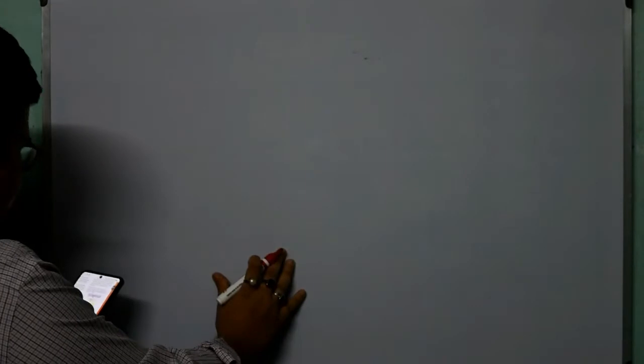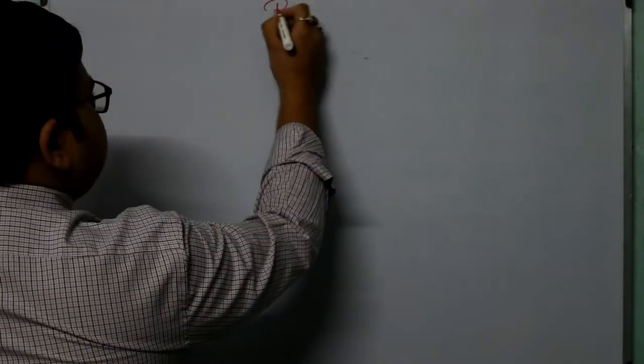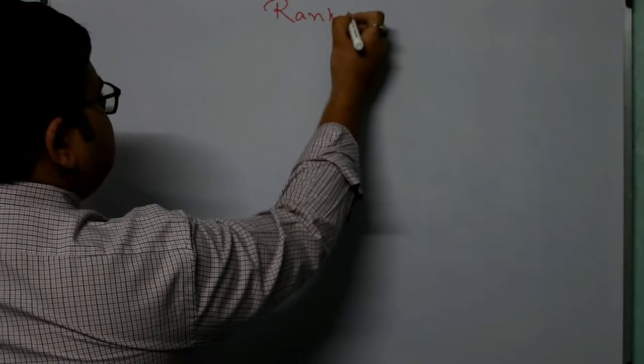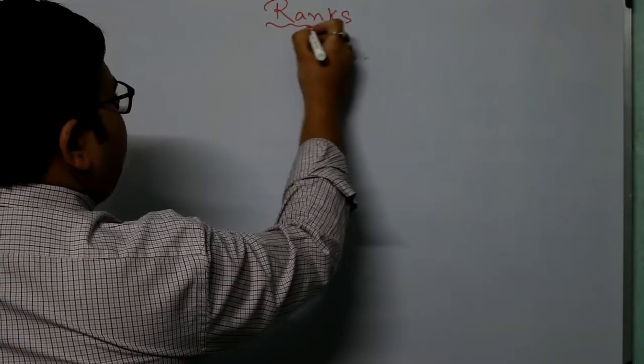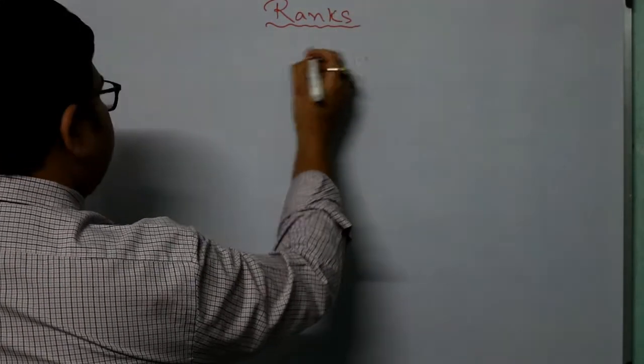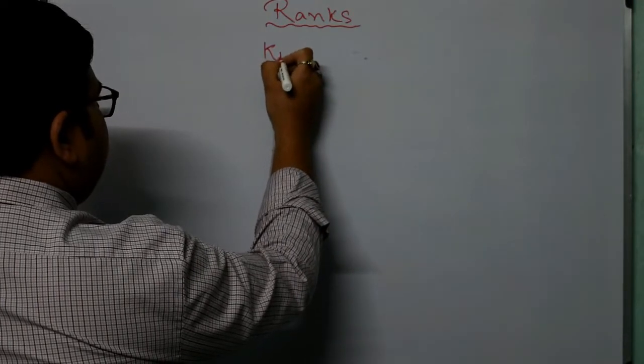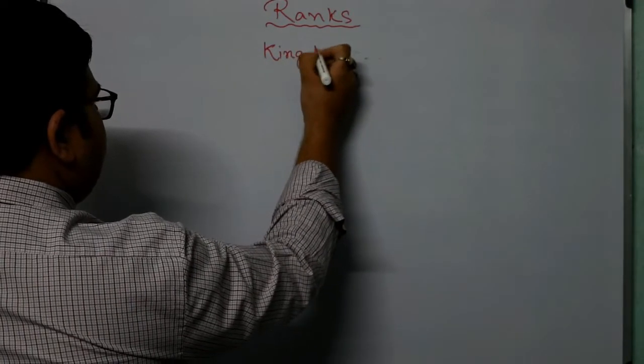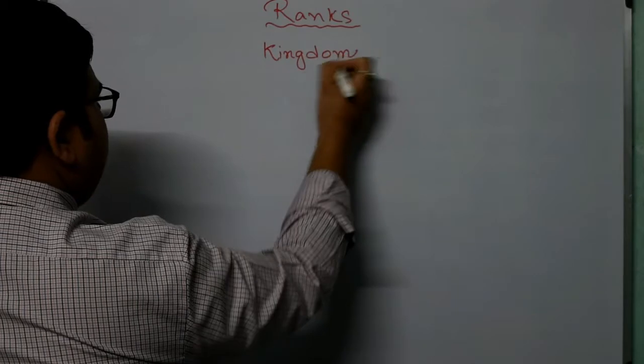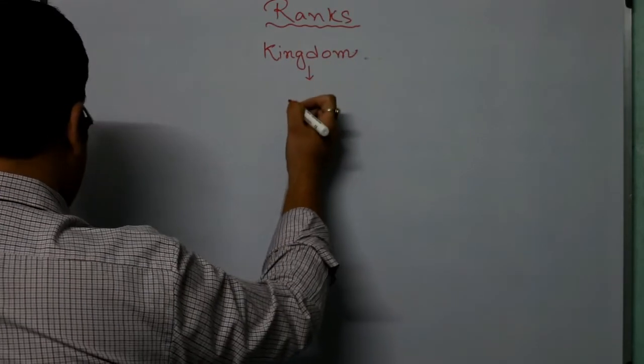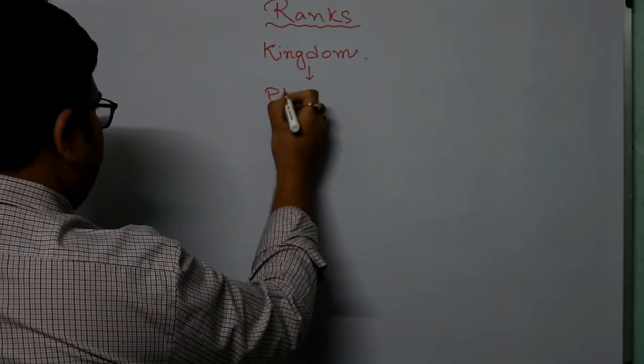Let us quickly see the ranks of the biological classification system. Okay, so these are the ranks. At the top we have kingdom. Don't worry, I'll explain everything. Then we have phylum.